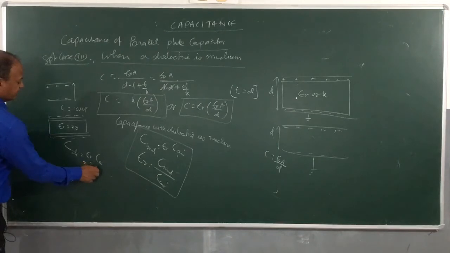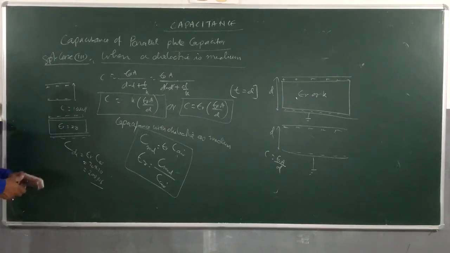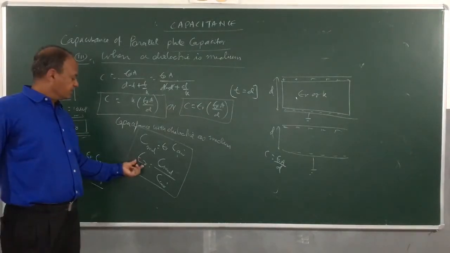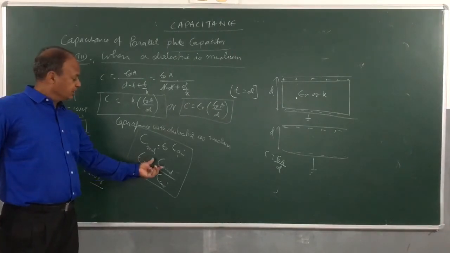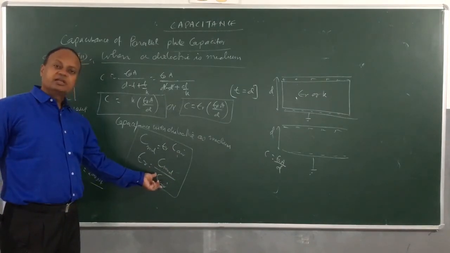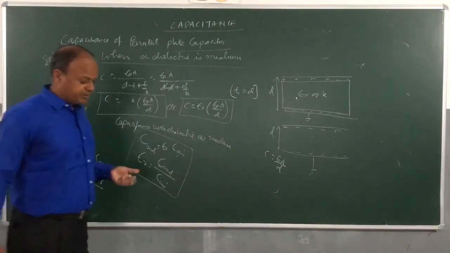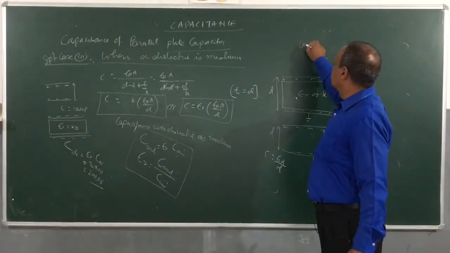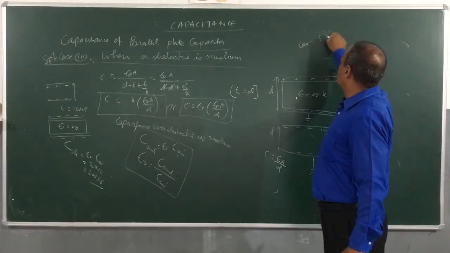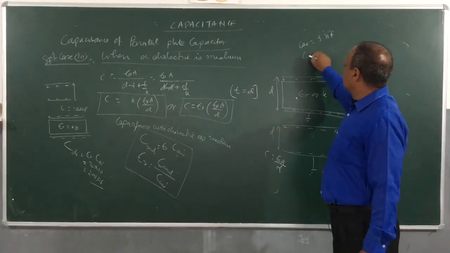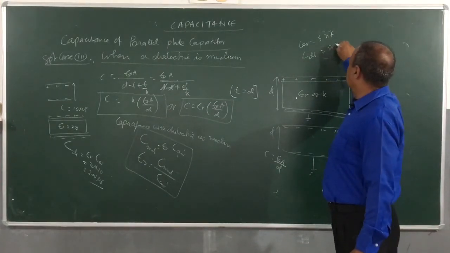So 20 into 10, 200 microfarad. So you can see the capacitance has been increased. Okay. So dielectric constant of medium is the ratio of capacitance with dielectric as medium to the capacitance with air as medium. If you are given a simple problem, they can give you the capacitance of air core capacitor is, suppose, 5 nanofarad. And when a dielectric slab is inserted between the two plates, then the capacitance becomes 50 nanofarad.